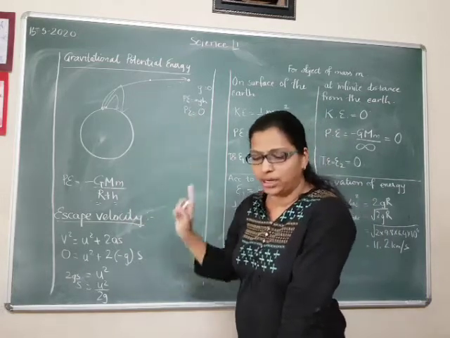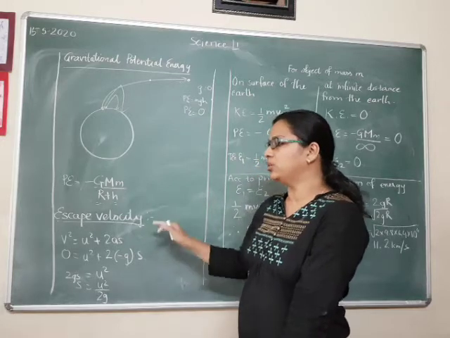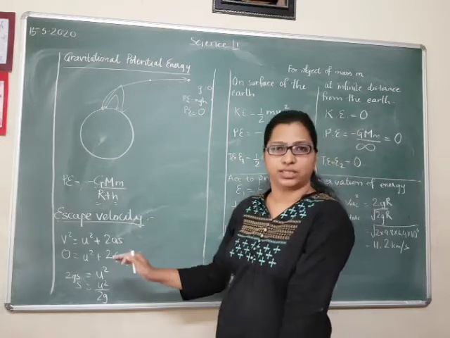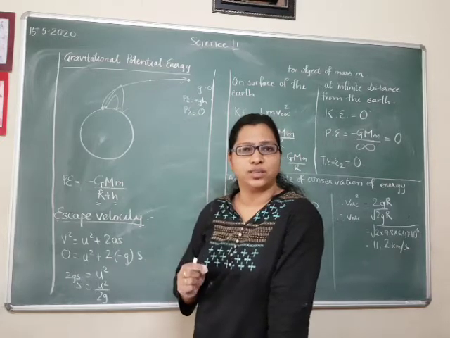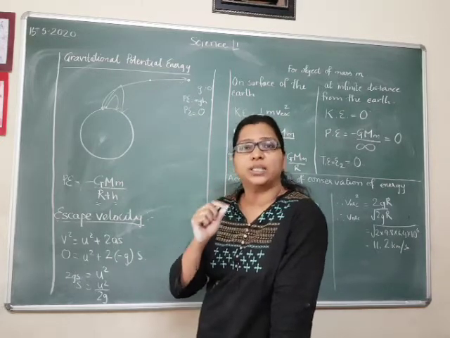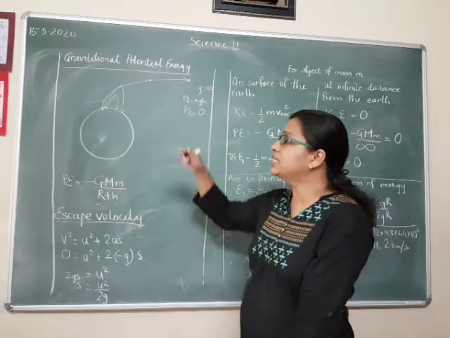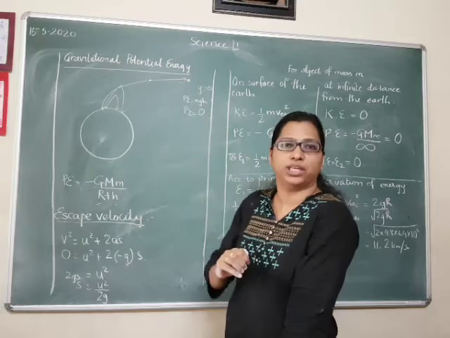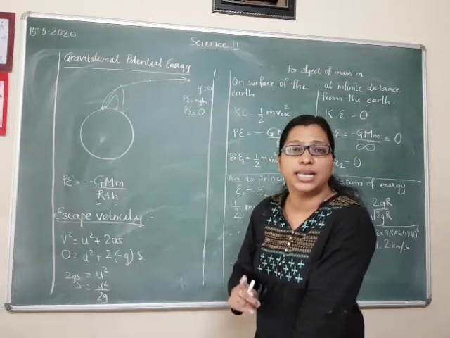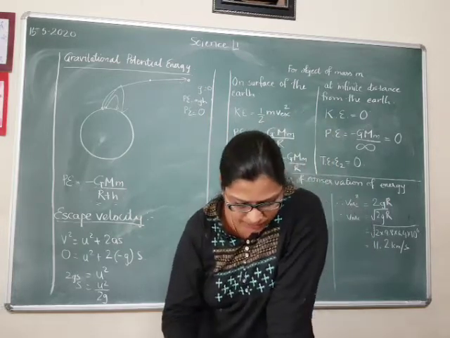Gravitational potential energy. Now let's move on to the next concept, that is escape velocity. I have already given you an idea of what escape velocity is. The velocity at which the object is able to cross or surpass the gravitational pull of the earth is called escape velocity. Let's read it from here.